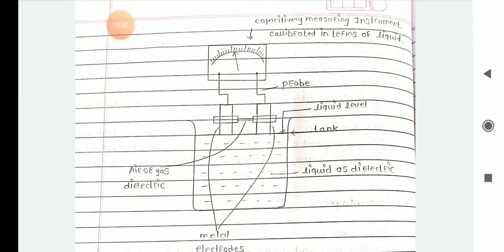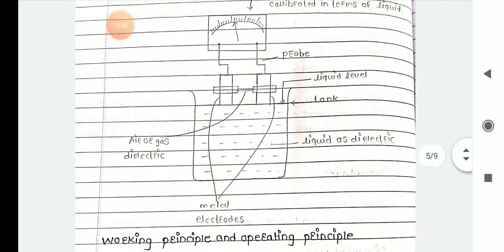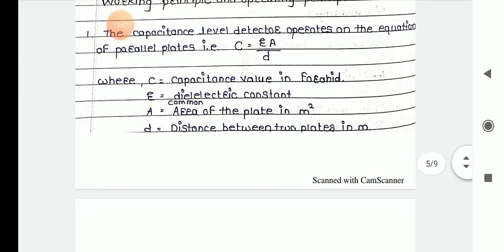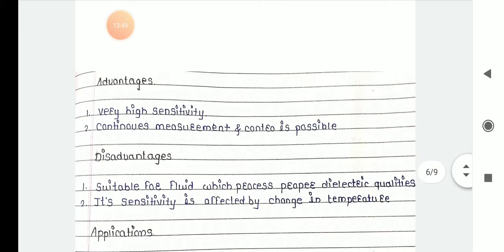So this is the main fundamental principle of this capacitance type. This capacitance value is measured by the capacitance measuring instrument and displayed on an indicator calibrated in terms of liquid level. So this is the construction and working of the capacitance level detector.